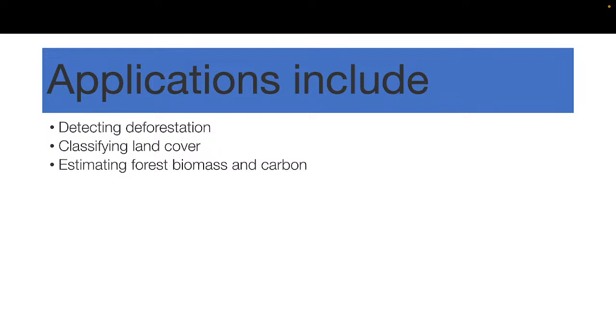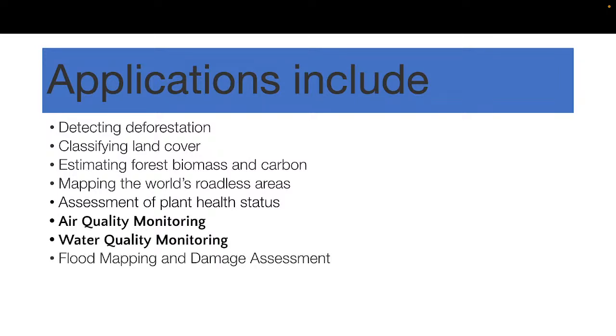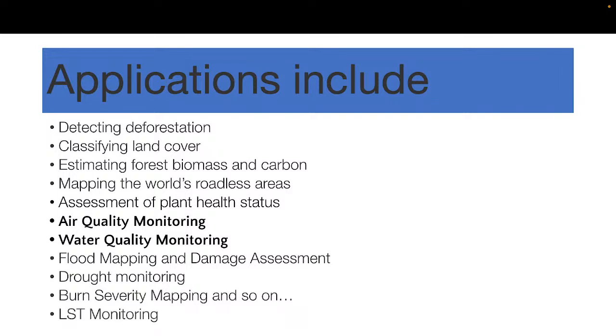Here I mentioned some applications, such as detecting deforestation, classifying land use and land cover mapping, estimating forest biomass and carbon, mapping the world's roadless areas, assessment of plant health status, air quality monitoring, water quality monitoring, flood mapping and damage assessment, drought monitoring, burn severity mapping, and LST monitoring. But almost all remotely sensed analysis we can do using the Google Earth Engine platform very quickly and efficiently compared to other software.